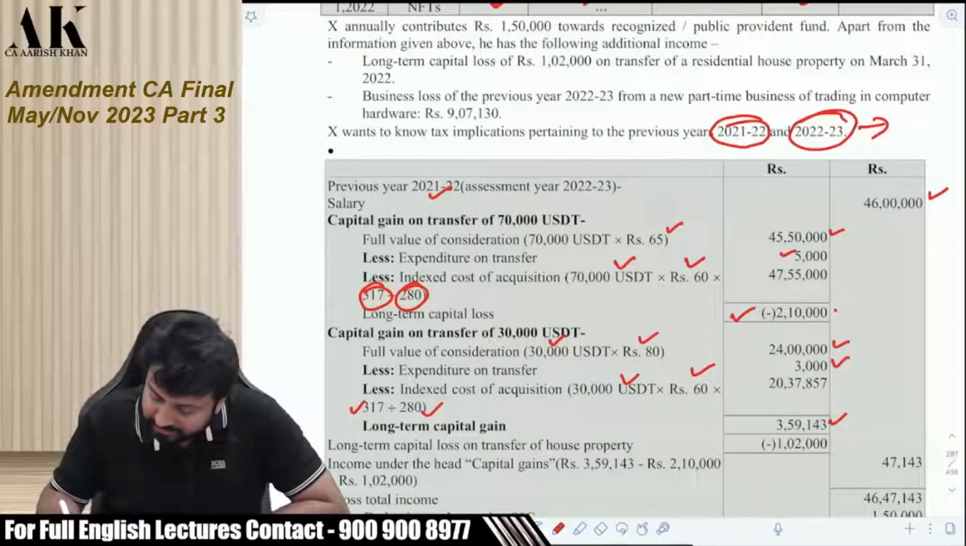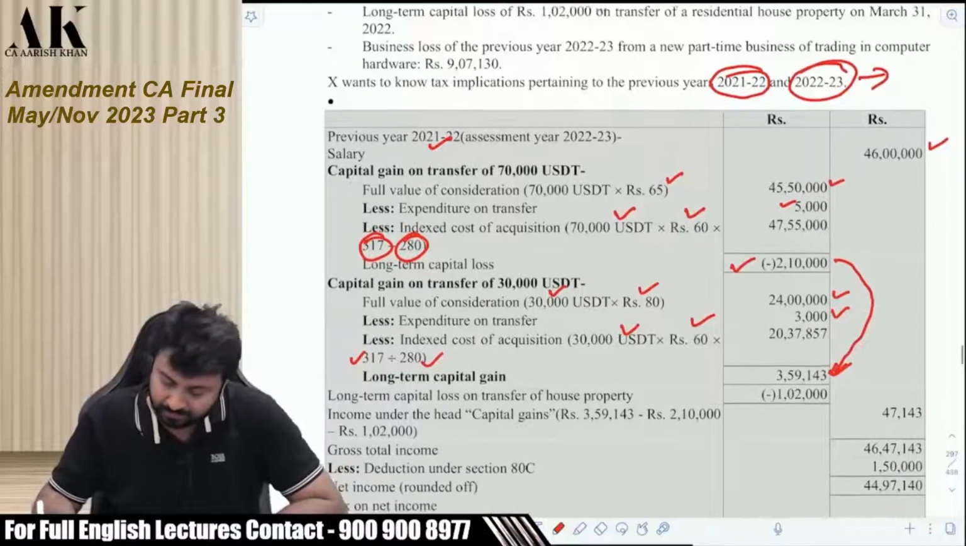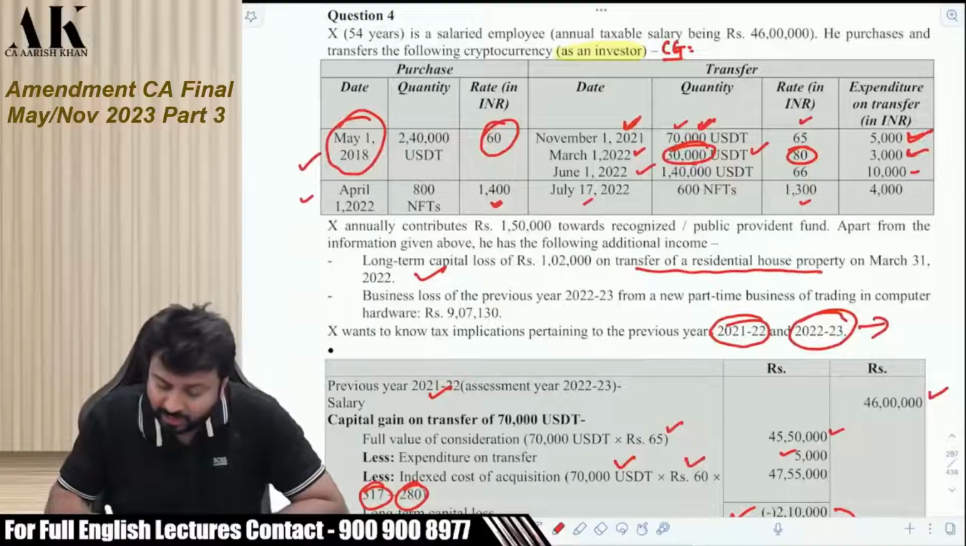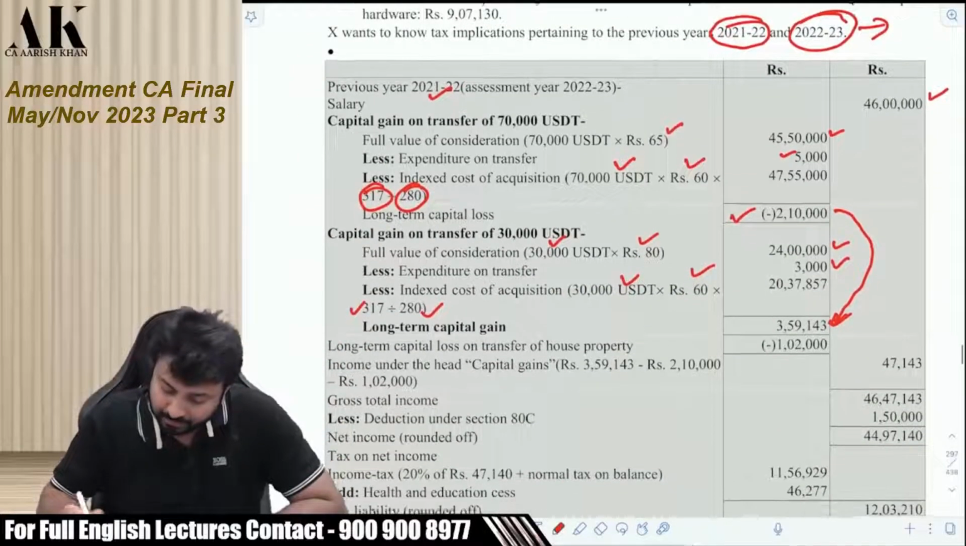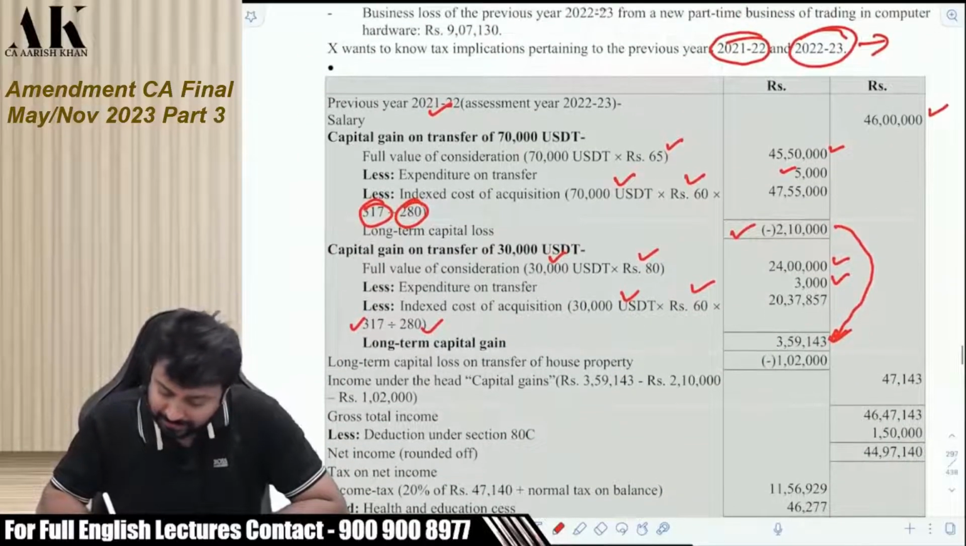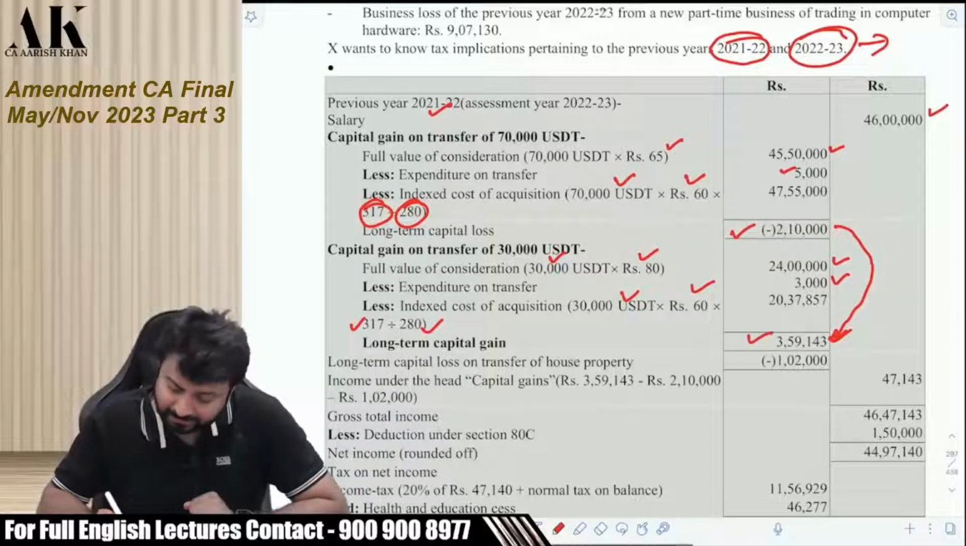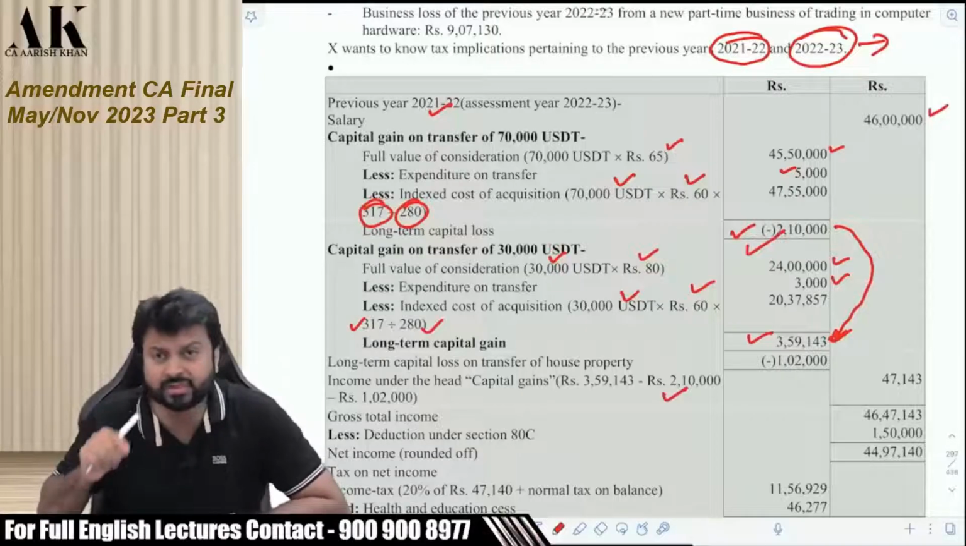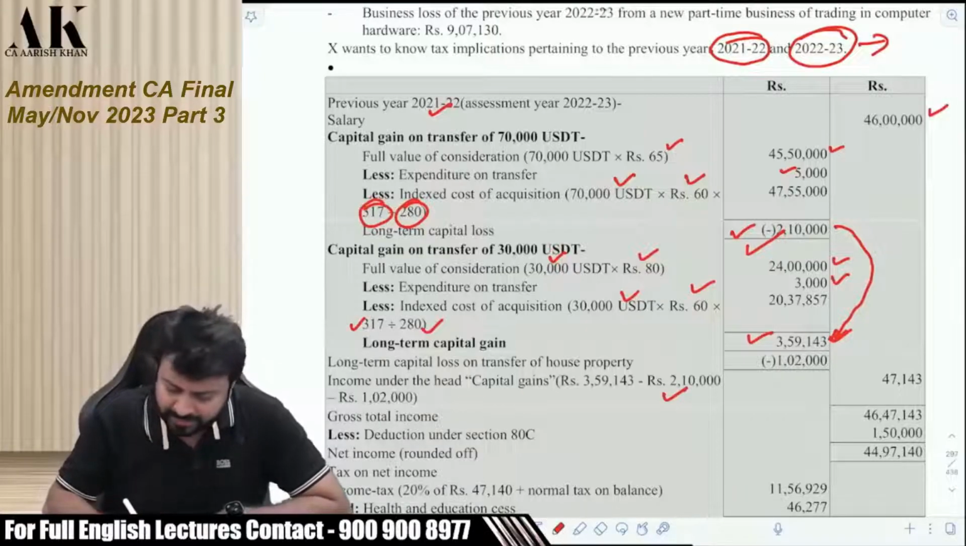So last year we could easily set off this against this. Okay, there is no issue in this. Apart from that, we also have a loss of transfer of residential house property, 1,02,000. So my net capital gains will be 359 positive minus 2,10,000. This one I will reduce because last year there was no restriction. Restriction has been imposed in the current year in Finance Act 22.